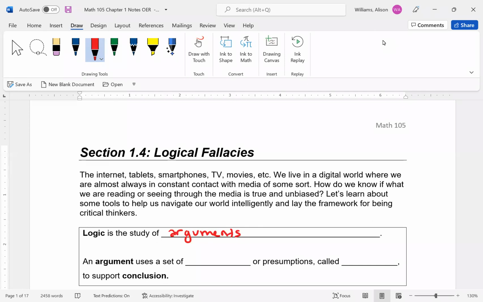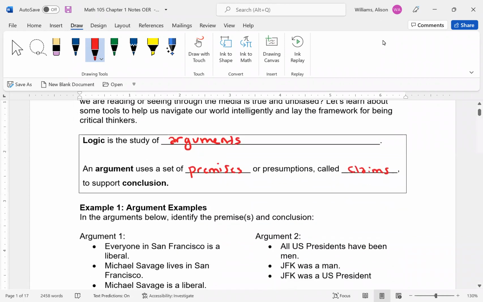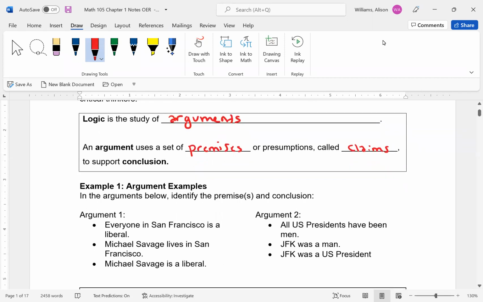And an argument uses a set of premises or presumptions, which we're going to call claims, and those support a conclusion. So this basic breakdown is what we need to take a very mathematical approach to an argument. We want to identify what our premise is and our conclusion. So let's go ahead and look at some arguments. We're going to identify whether we have a premise or a conclusion, and it's mixed up. So the three bullet points, it could be a premise, it could be a conclusion, and that's what we want to determine.